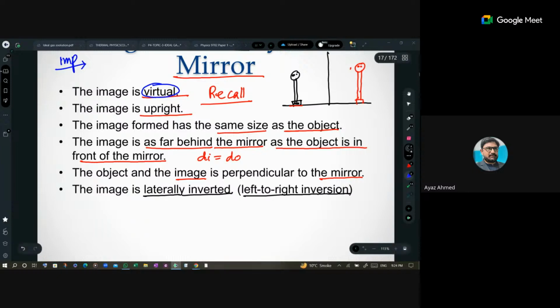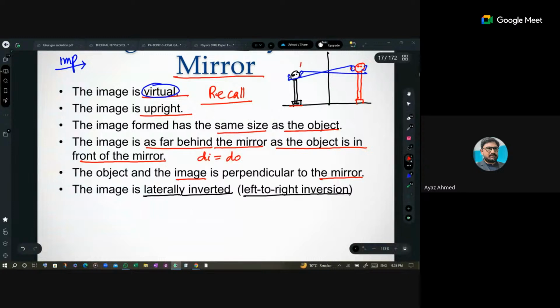Upright means whatever is the dimension of the image, the same would be the dimension or orientation of the object. But the problem is, this is your left, this is your right. This would appear over here, and this would appear over here. This is lateral inversion. Are you getting this thing?